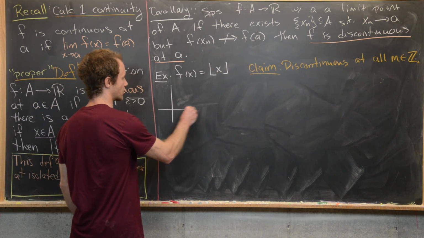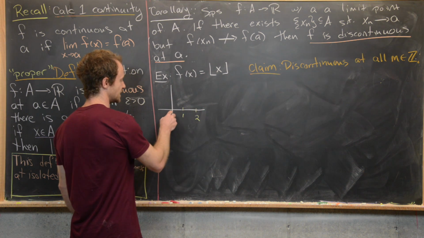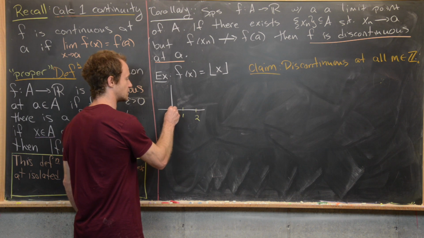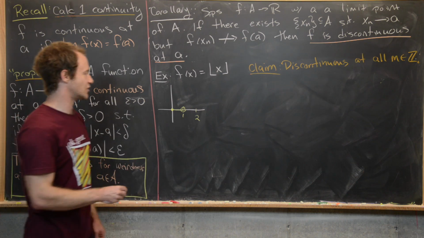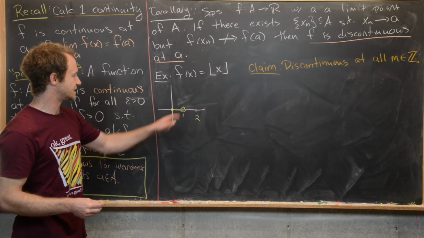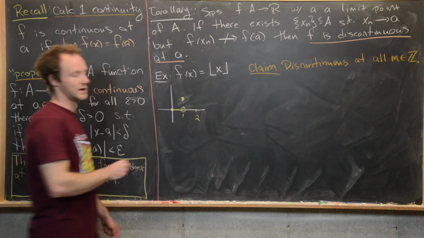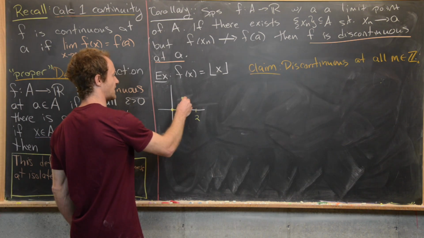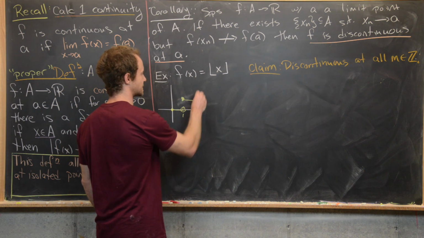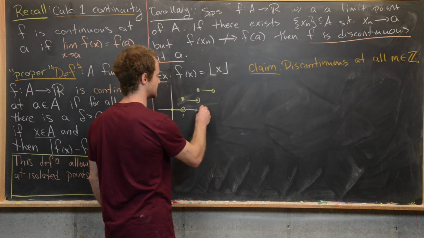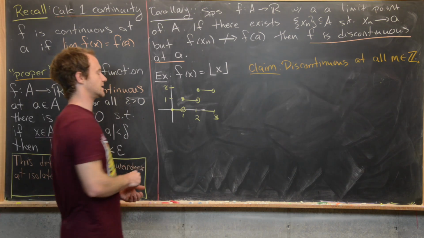So let's just recall real quick what the graph of this function looks like. If we've got 1 right here, 2 right here. Between 0 and 1, it is equal to 0, because we can think about this as being like an elevator downstairs. We have to have an open circle there because it's not going to include 1 until you actually hit 1. And when you hit 1, the value will be 1 because 1 is less than or equal to 1. And then here we're going to go up, have an open circle there. Here we'll go up, we'll have an open circle there at 3, and so on and so forth. So this is 2, this is 1.